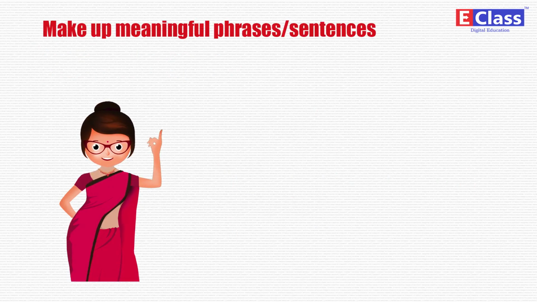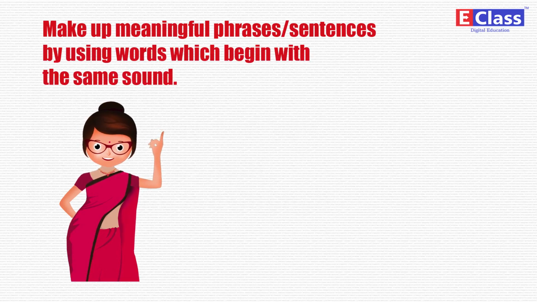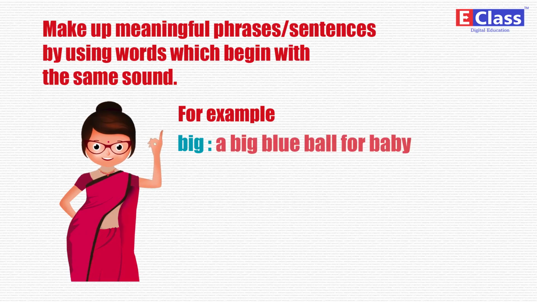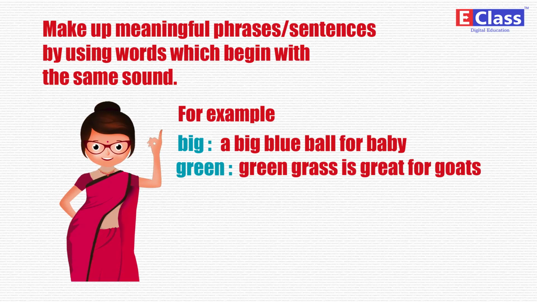Make up meaningful phrases or sentences by using words which begin with the same sound. For example, big, a big blue ball for baby. Green, green grass is great for goats.